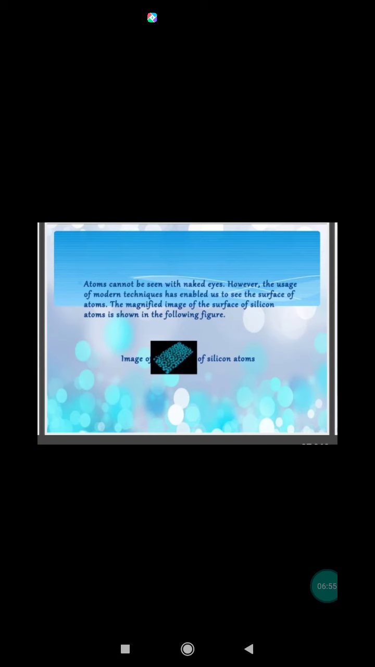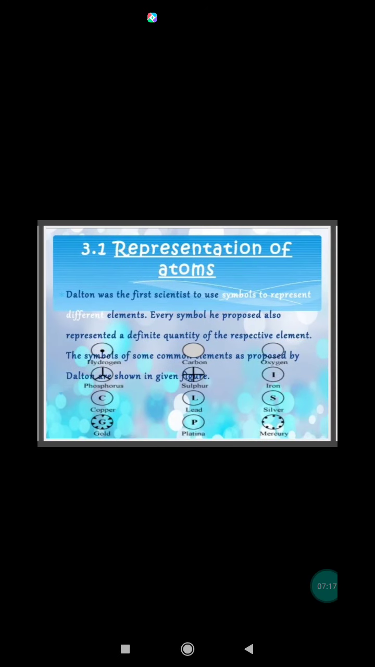Atoms are so small that they cannot be seen with the naked eye or even by a powerful microscope. An instrument developed in 1981 is called scanning tunneling microscope. This can produce magnified images of the surface of the elements. Now, atomic symbols. A symbol is a character or figure that represents an idea, word, object, or concept. Alchemists were ancient chemists who used strange symbols to represent elements.